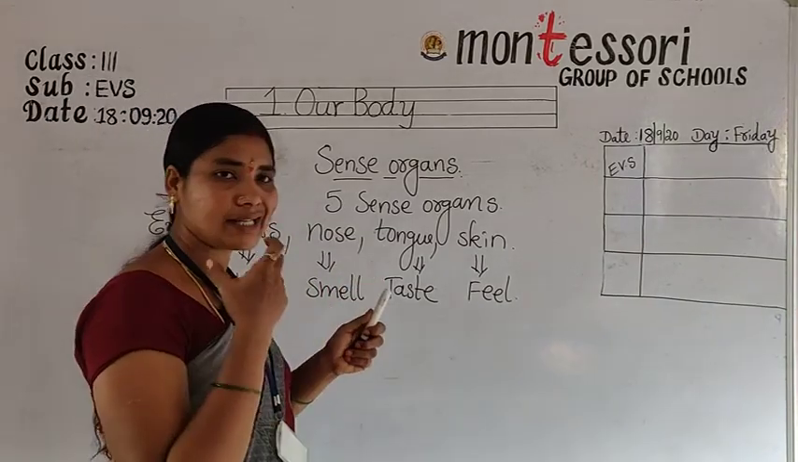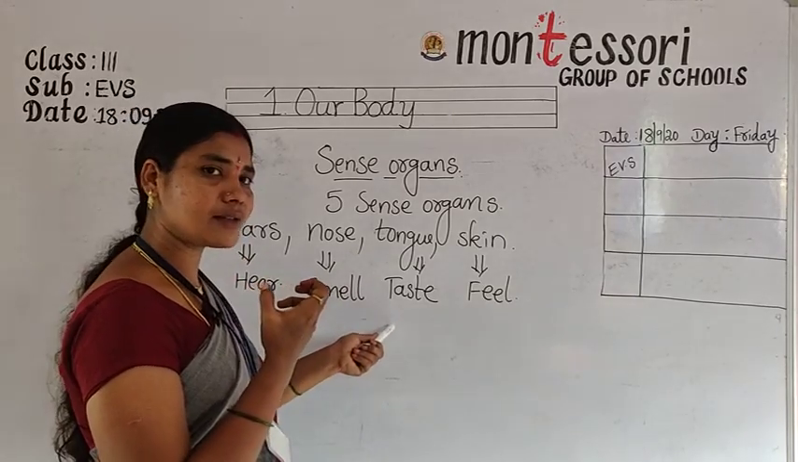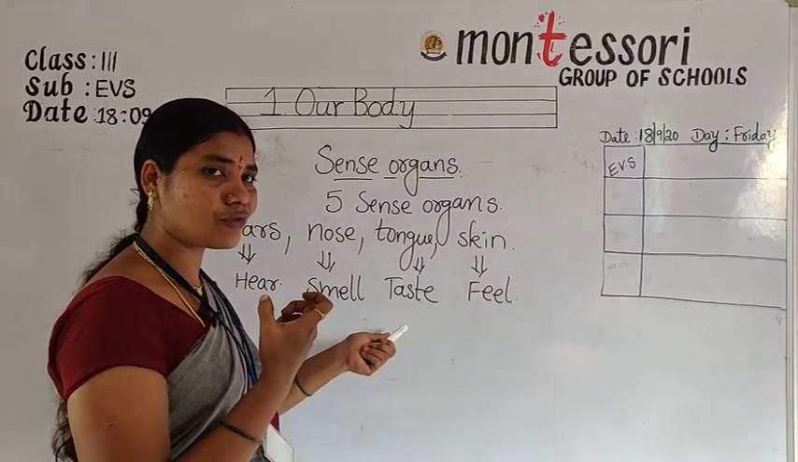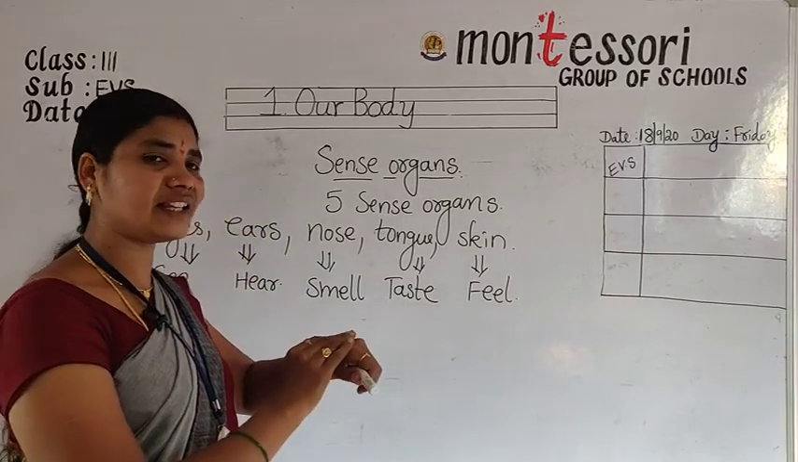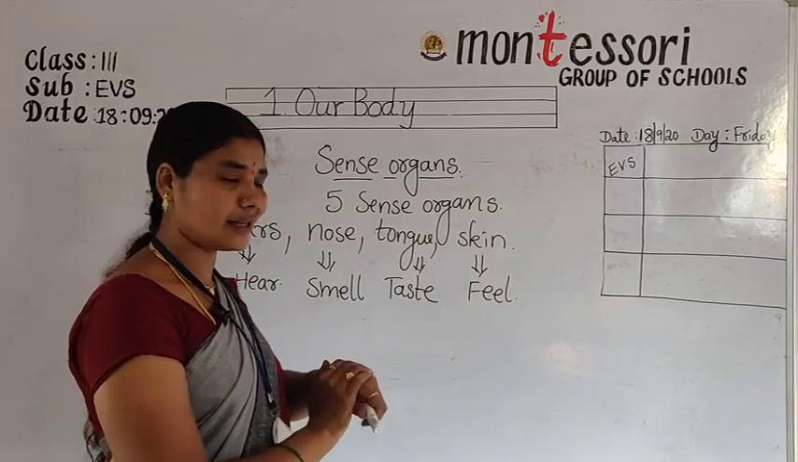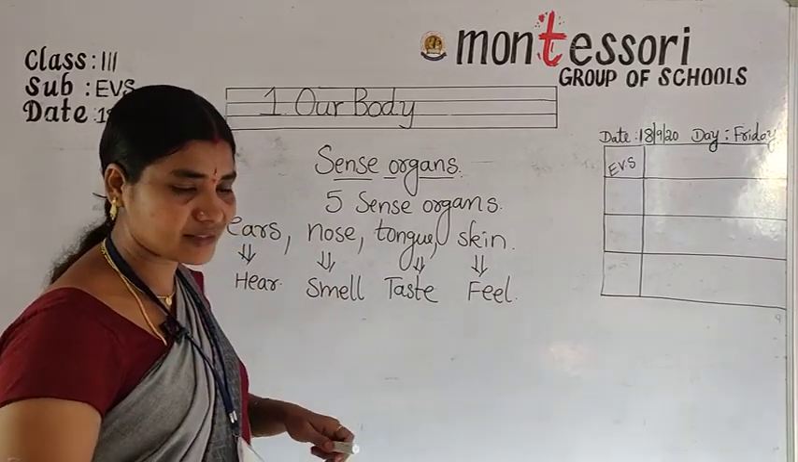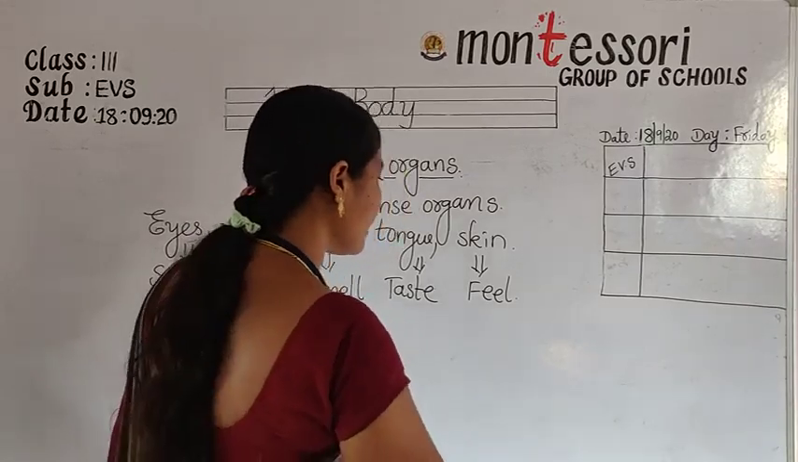Okay, tongue, taste purpose. Taste buds are present on the tongue, and it is not only useful for tasting, but also useful to talk. Skin, for what purpose is skin useful? To feel, to touch. Then with the help of the skin we can touch things and we can recognize what the thing is.